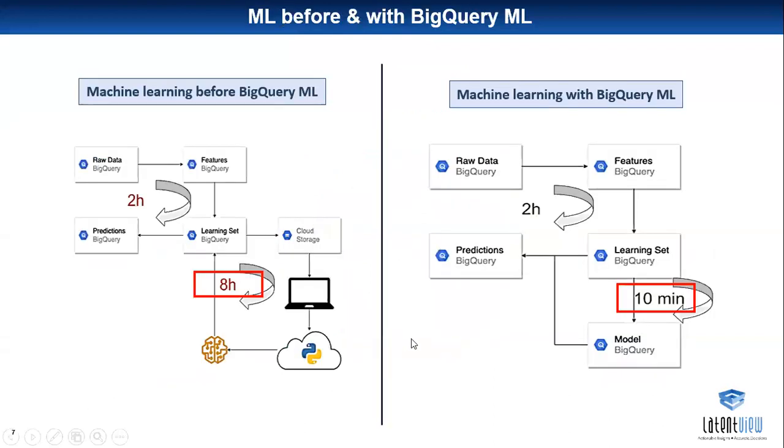Here we can get more knowledge of how it looks before ML and with BigQuery ML. The main metric we can define here is time.